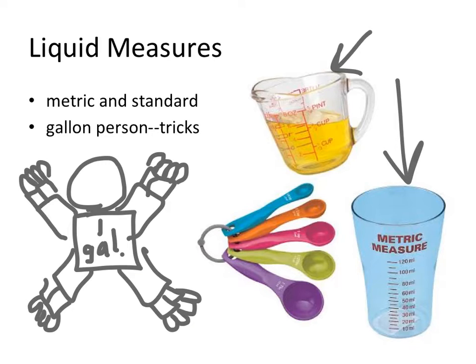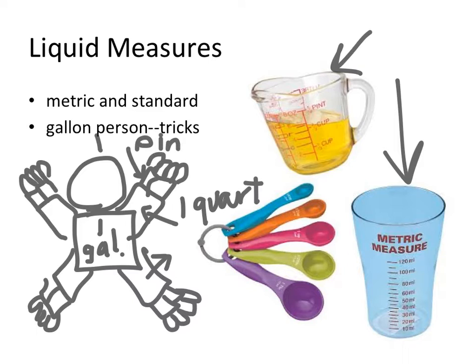That would mean that each one of our arms and legs is 1 quart, because there are 4 quarts in a gallon. And each one of our funny-looking hands and feet is 1 pint, because there are 2 pints in a quart, which means there would be 8 pints in our gallon. And each one of our little fingers and our little toes is 1 cup.